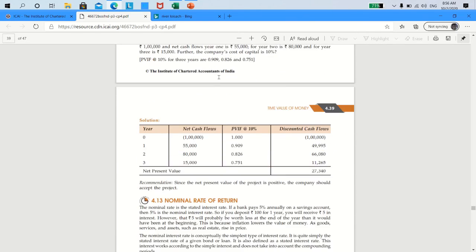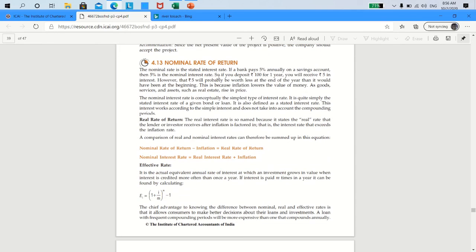Now, whenever we say the bank pays us 10% interest for the next 1 year, that is a contracted rate. If the question tells us that the contracted rate is 10%, which is the nominal rate, and it also states that 6% is the inflation rate for the next 1 year, then the real rate of return will be 10% minus 6%, which is equal to 4%.